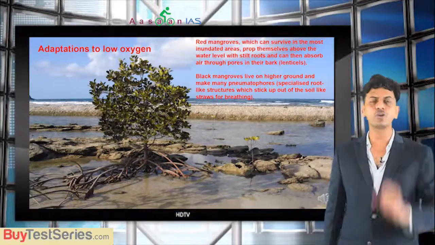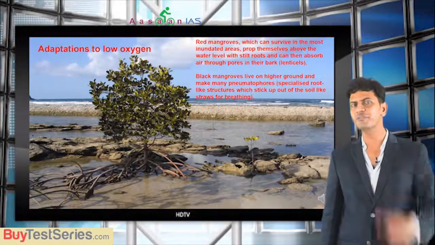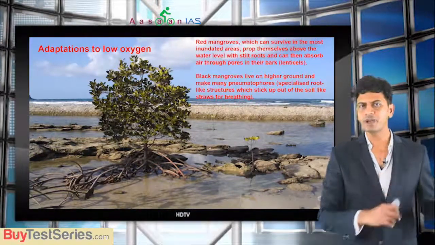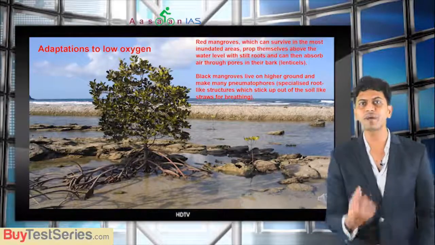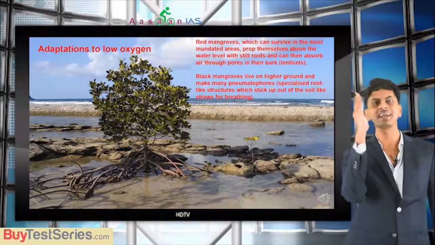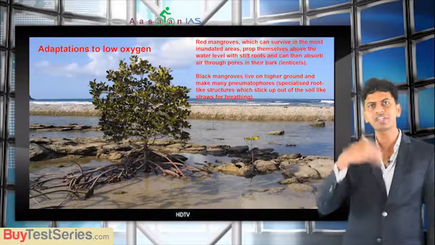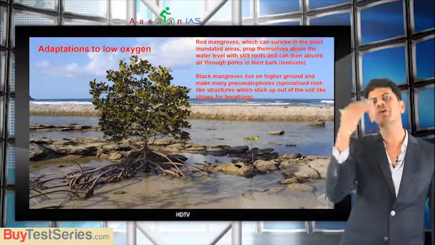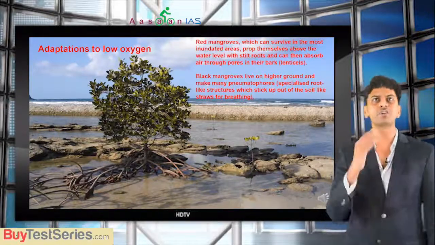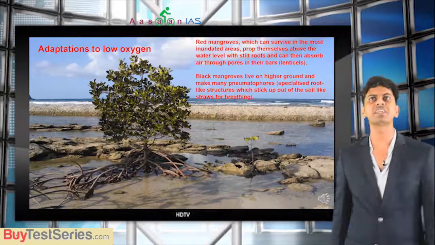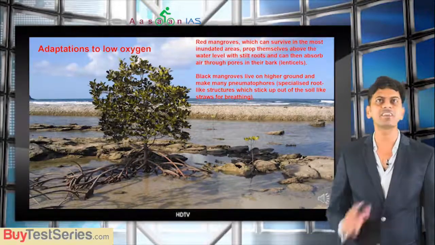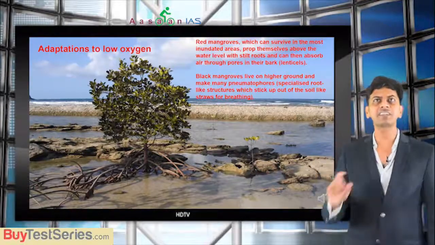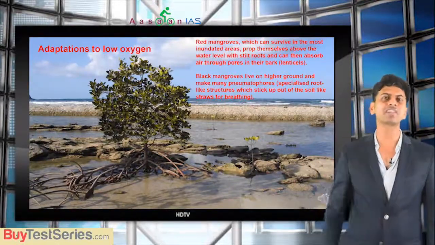First, adaptation to low oxygen. Like you can see from the figure, you see the roots. They are not inside the ground. Some roots are outside, and some roots come out of the land like this, like a shrub. So they have such a root system so that even if there is a lack of oxygen, they can take oxygen from the atmosphere. Getting what I mean? Especially red mangroves, which can survive in the most inundated areas, prop themselves above the water level with stilt roots and can then absorb air through pores in their bark.